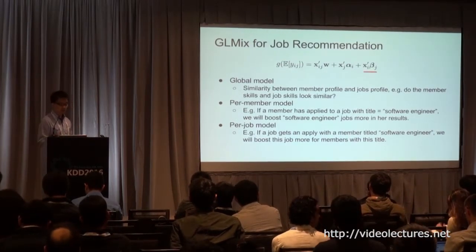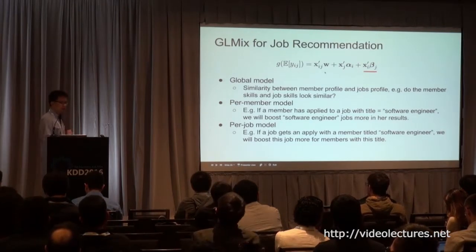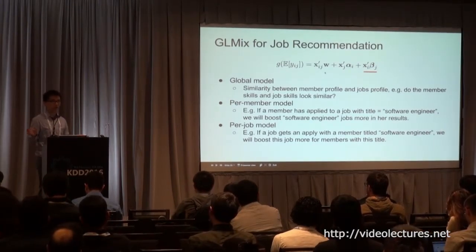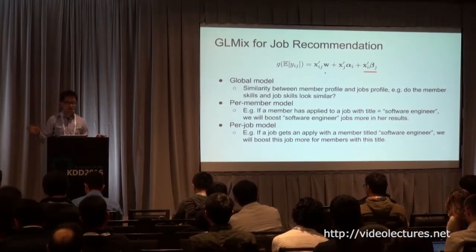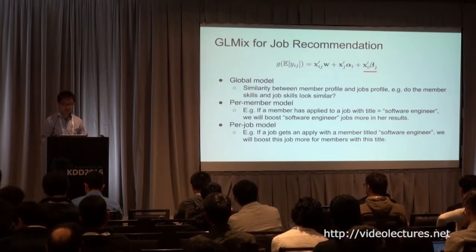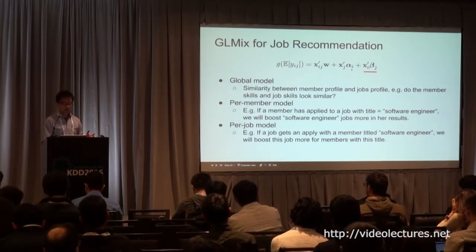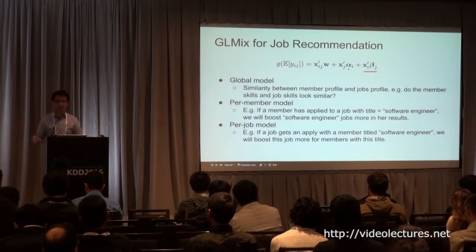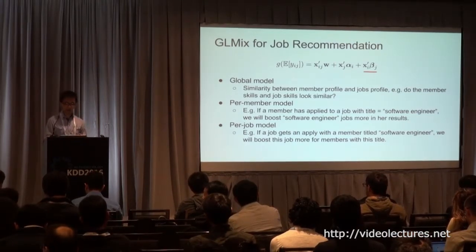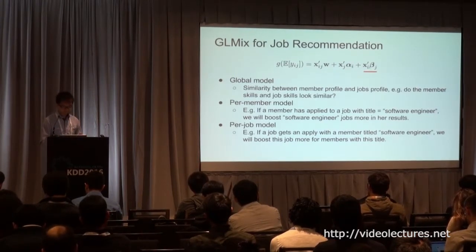This cannot be achieved by the global coefficient, because the global coefficient measures global patterns across all the similarity-type features. By using the per-member and per-job models, we can get a more fine-grained modeling of our data, look deeper into it, and understand our members and jobs better.